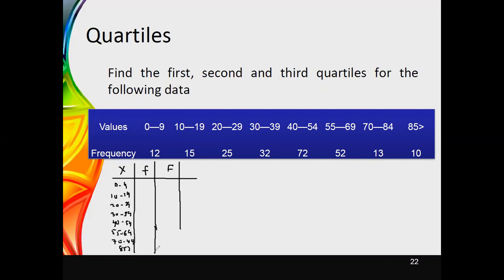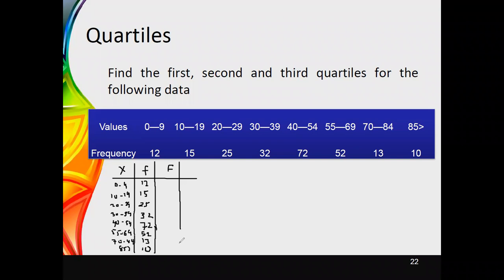Therefore, these are the classes that we can see, and if you write the frequencies accordingly, the values are 12, 15, 25, 32, 72, 52, 13, and